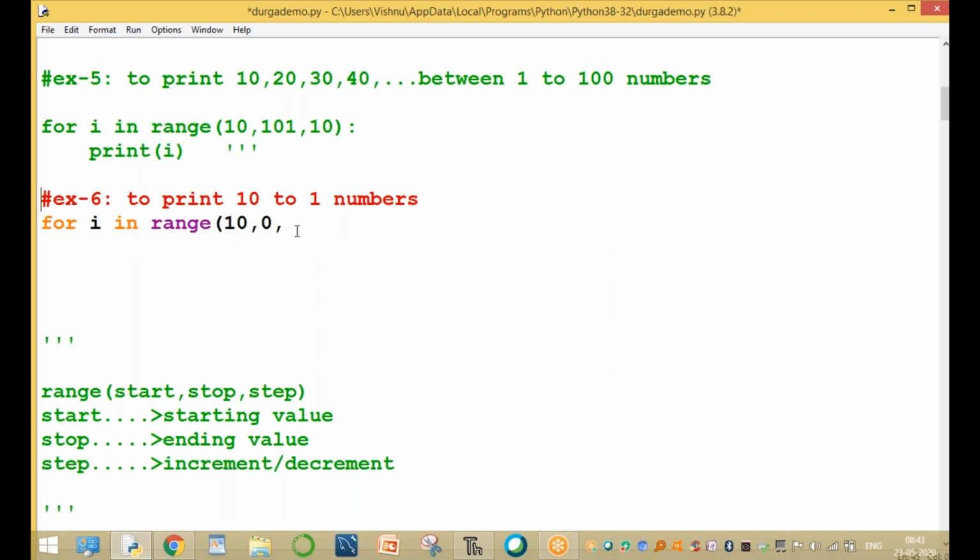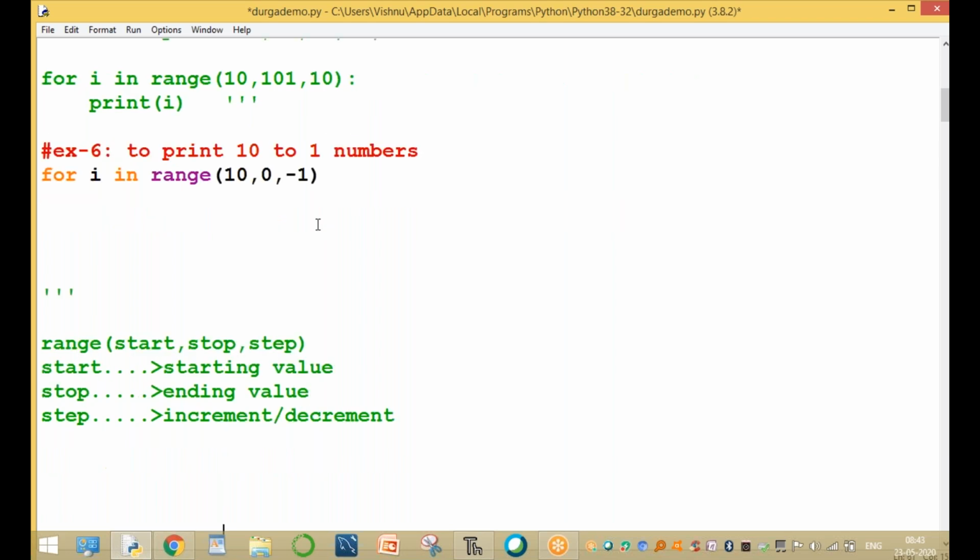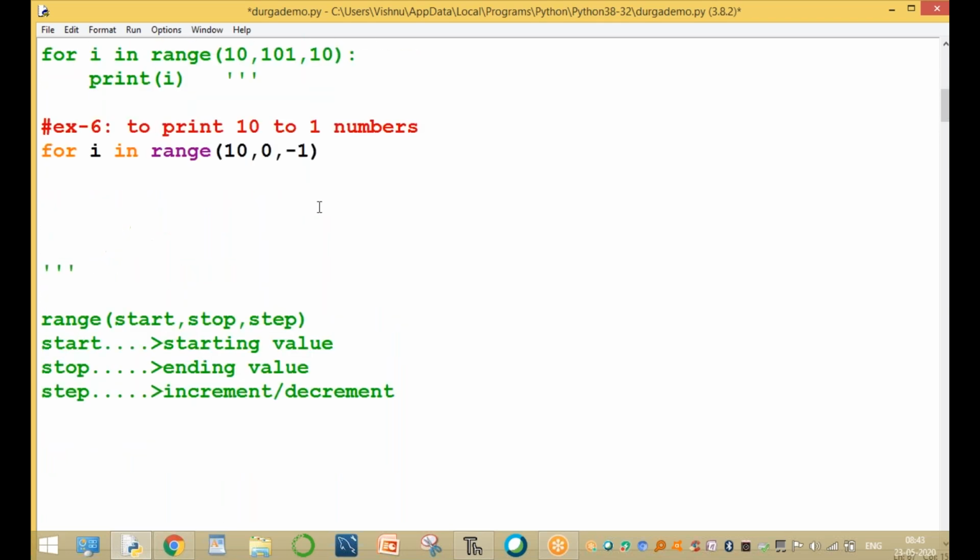Sorry, every time decreasing by -1, the value is decreasing by -1. Always not increasing, the value is decreasing by -1. Okay, clear. See this example.